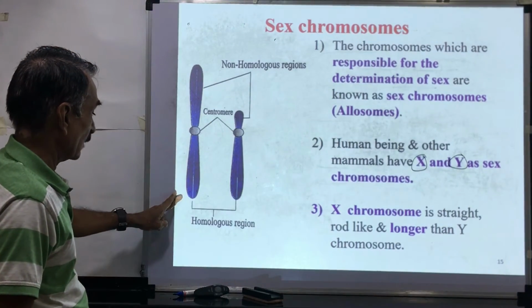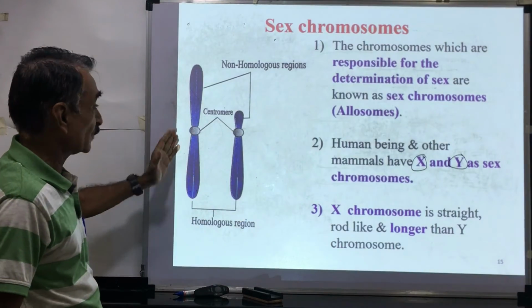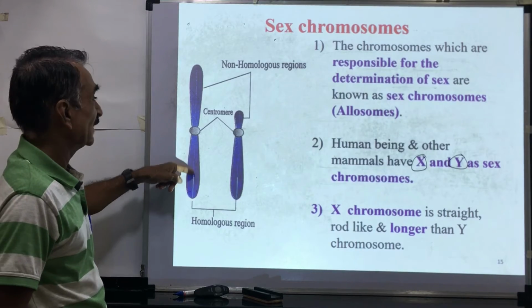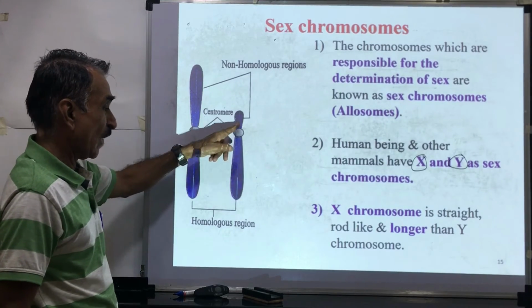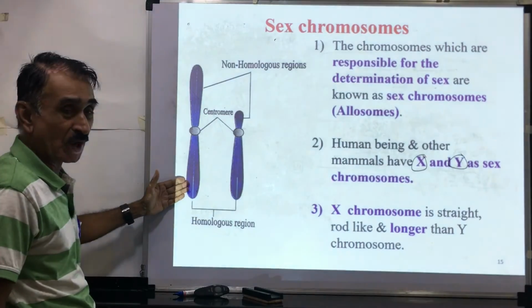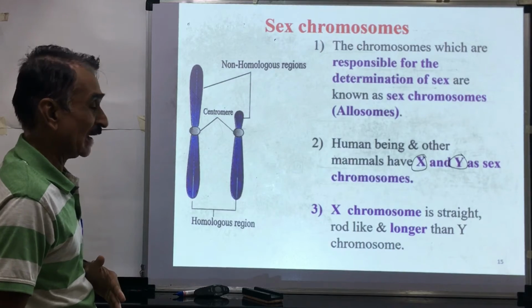This is the X chromosome. This is the Y chromosome. Here, the X chromosome is straight and rod-like. It is longer. The Y chromosome is shorter. X chromosome is longer, Y chromosome is shorter, and these chromosomes are straight and rod-like.